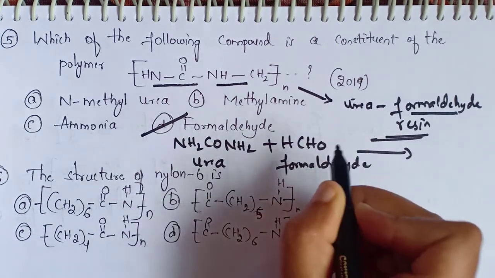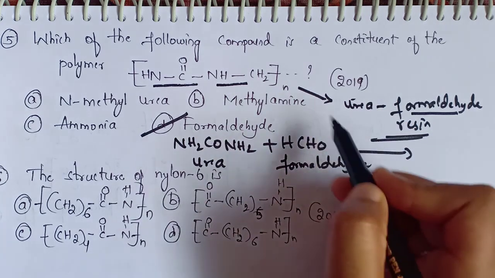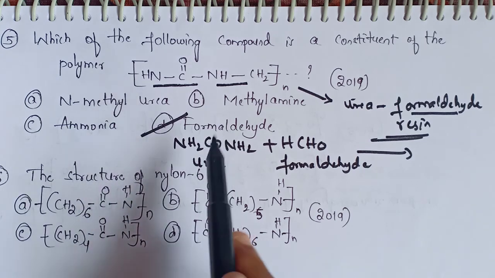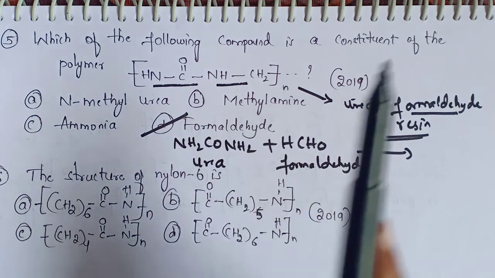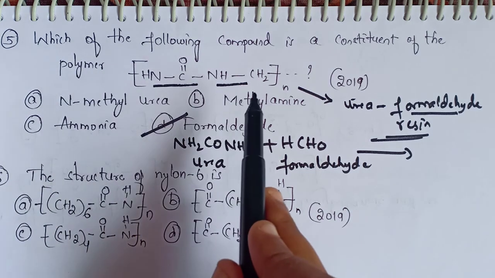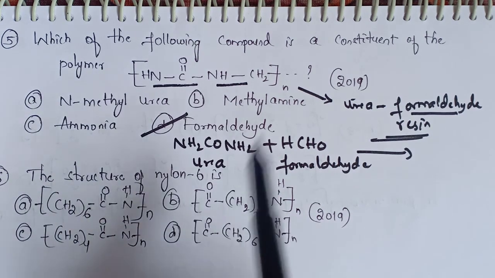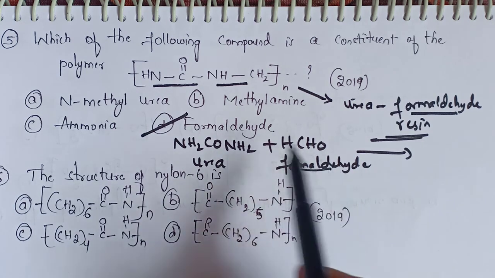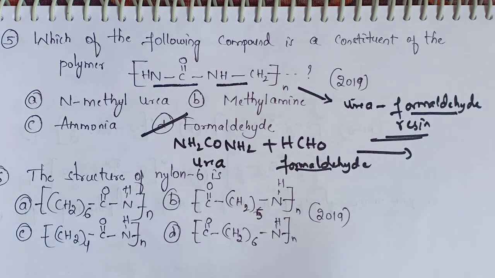When these two undergo polymerization, we will obtain this polymer. So the correct option is option D, formaldehyde. This compound is a constituent of this urea formaldehyde resin. It is obtained from urea and formaldehyde. Now moving to the next question.